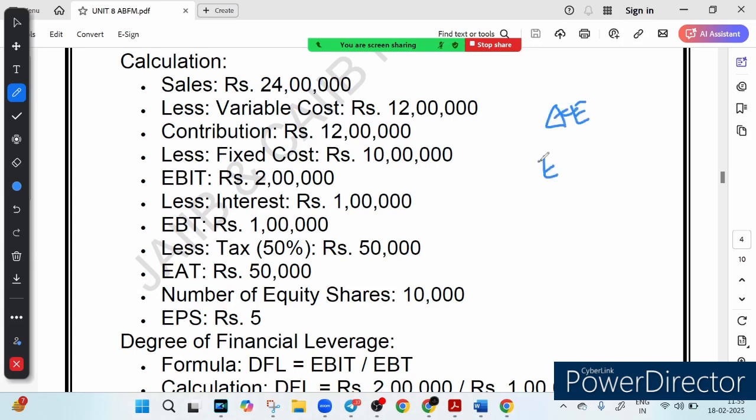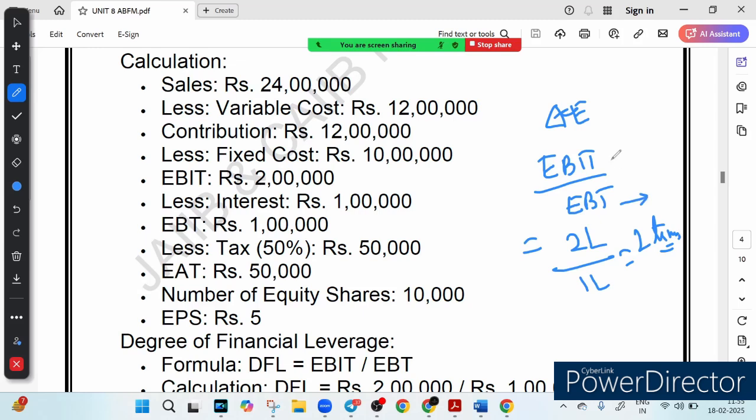the formula is quite simple, EBIT upon EBT. So in this case we can see, what is your EBIT? EBIT is 2 lakh. What is your EBT? It is 1 lakh. It means 2 times. So it means that for every 1% change in EBIT, your EPS will change by 2%. So it is 2 times, right? So it clearly means that if there is a 1% change in EBIT, earning before interest and tax, your EPS will change by 2%.